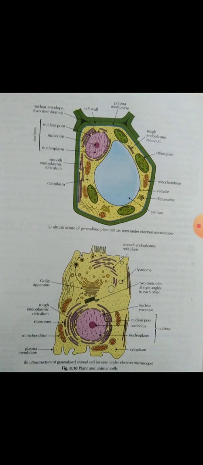But the animal cell is smaller and has a thin outer layer, made only of the cell membrane. So the plant cell has a thick outer layer and the animal cell has a thin outer layer.